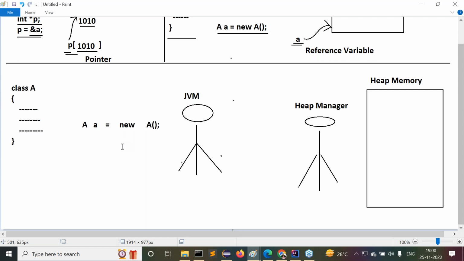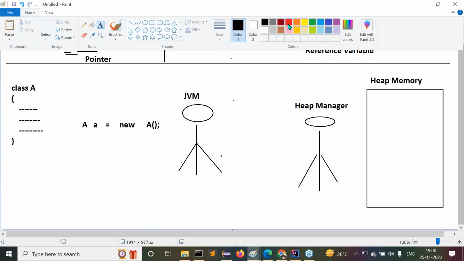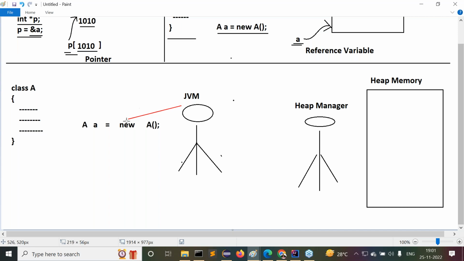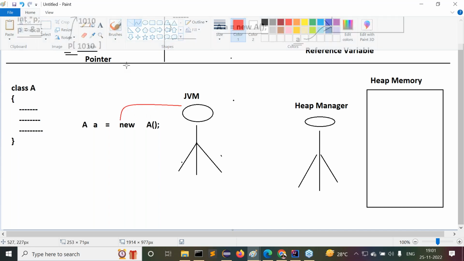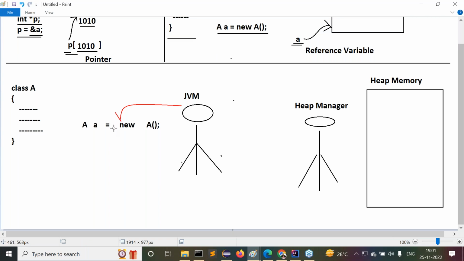Now I'm going to start that internal flow. Try to understand this internal flow clearly. First, JVM will execute this particular instruction: A small a is equal to new A. Especially the new keyword is executed. Listen carefully.